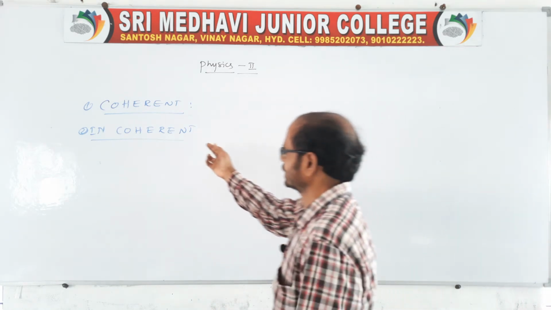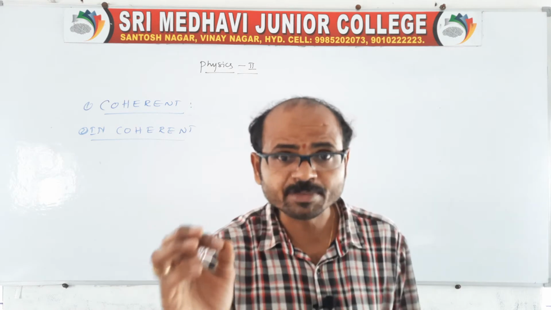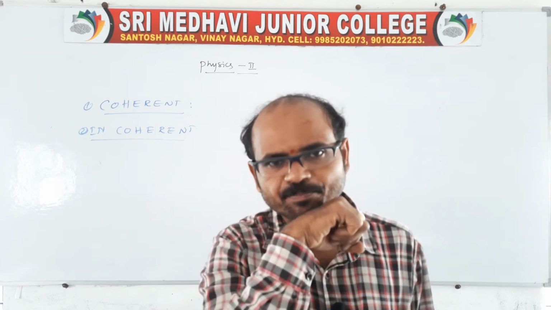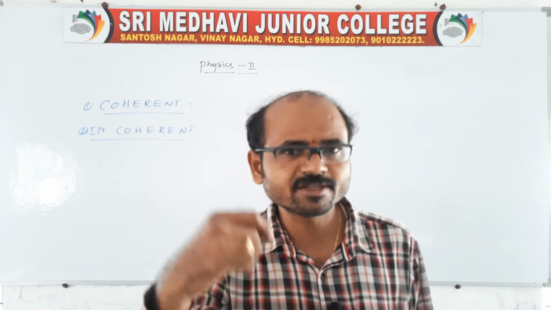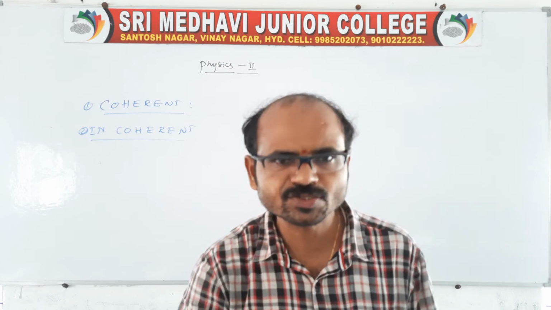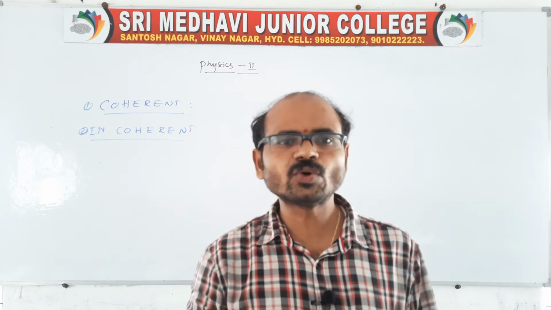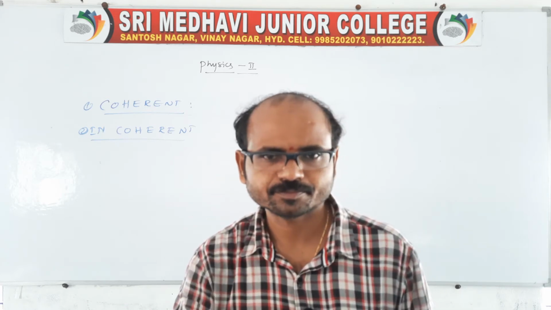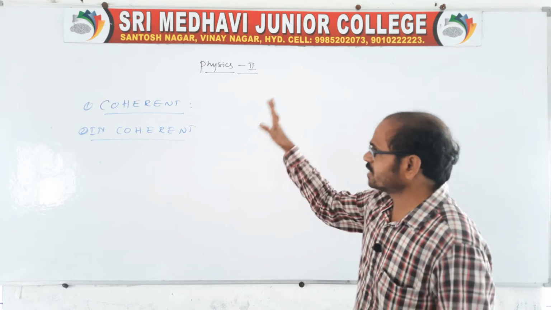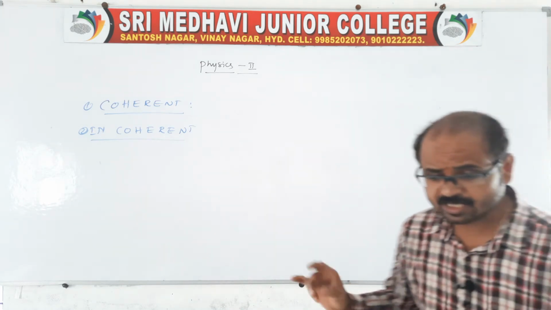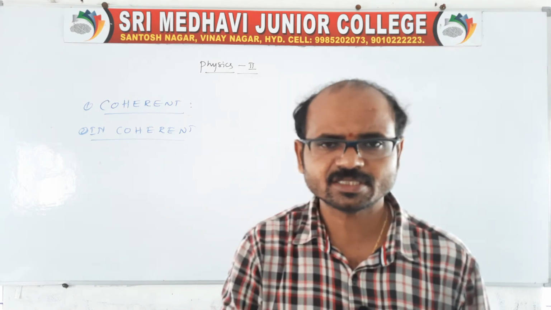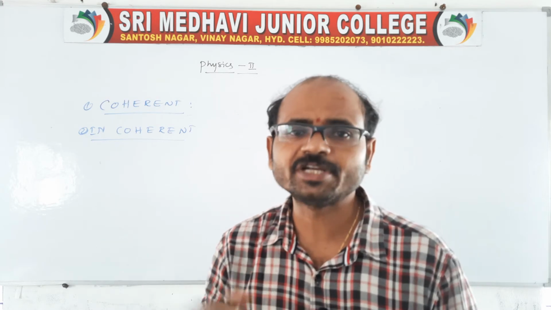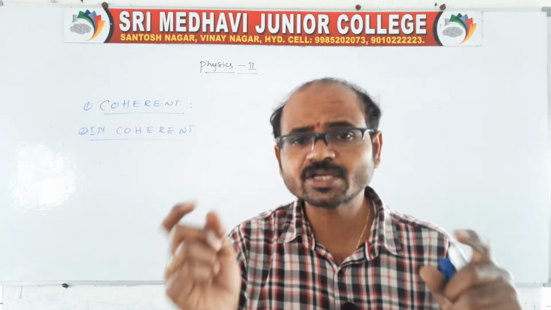Sir, what about incoherent? Incoherent means the source emits light waves and it changes the phase difference with respect to time. The phase changes, as well as the wavelength, as well as the frequency. That source we call the incoherent source, and the wave emitted by it we call the incoherent wave. In general, here we will use only coherent sources, because here we require no change in frequencies or phase difference, for the purpose of interference, because coherent sources are required.